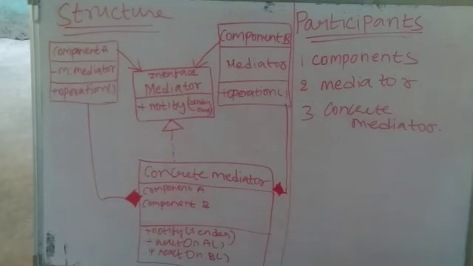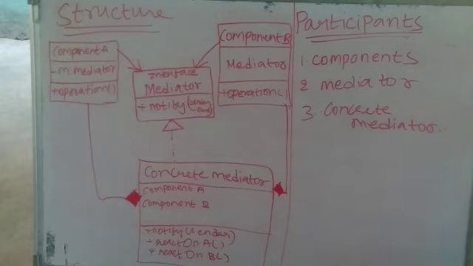Now let us discuss participants. Here we have three participants: component, mediator, and concrete mediator. The role of component is that components are various classes that contain some business logic.